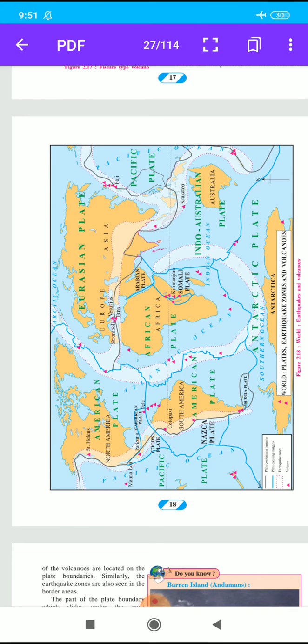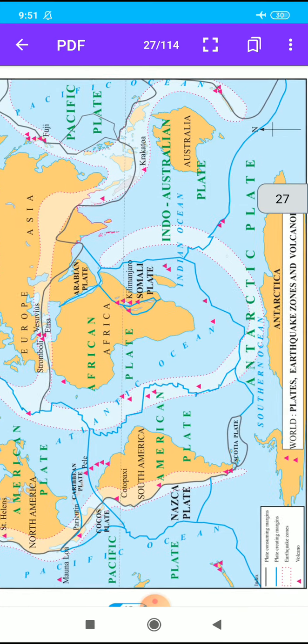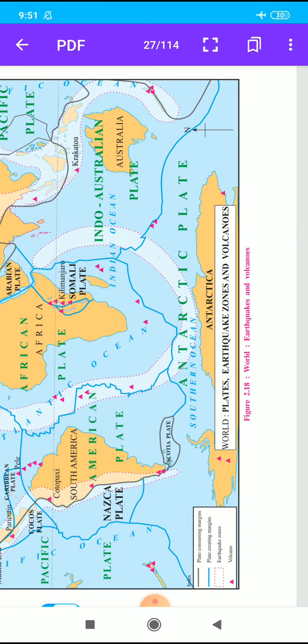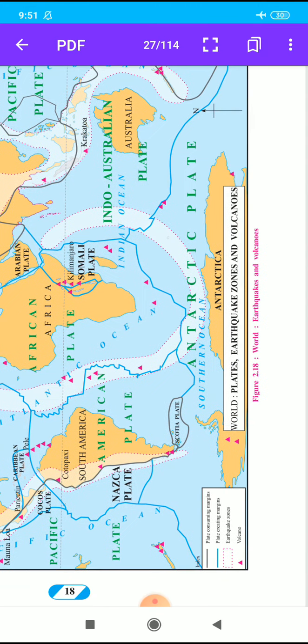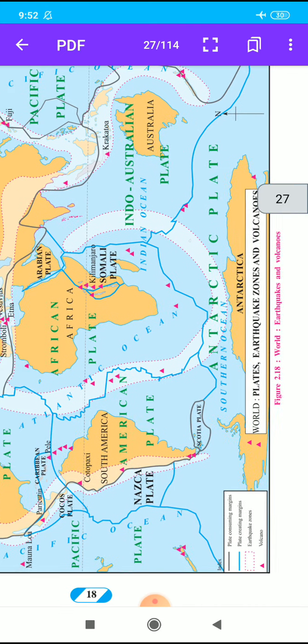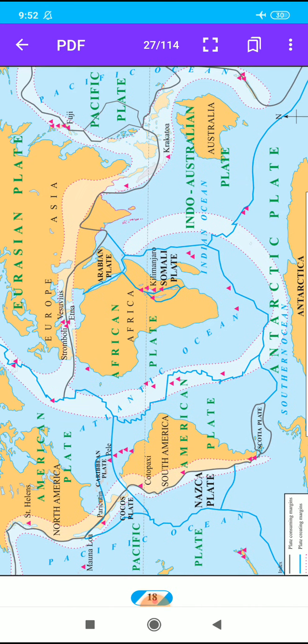Here, student, figure 2.18, World earthquakes and volcanoes. Here the symbols: black lines are plate consuming margins, blue lines are plate creating margins, dots are earthquake zones, and the triangle shape is a volcano. You study this map, read figure 2.18 and answer the questions of the supplementary material of this exercise with the help of the globe or physical map of the world.